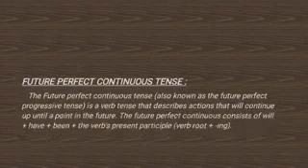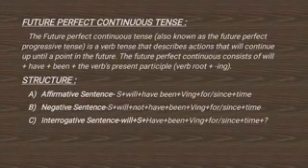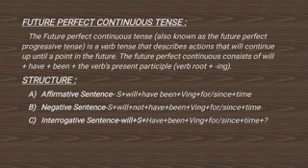At last comes future perfect continuous tense. The future perfect continuous tense is also known as future perfect progressive tense. It is a verb tense that describes action that will continue up until a point in the future. The structure of future perfect continuous in affirmative sentence is: first, we use subject, then will, then comes have been, then verb's first form with ing. Afterwards, we use for or since plus time.